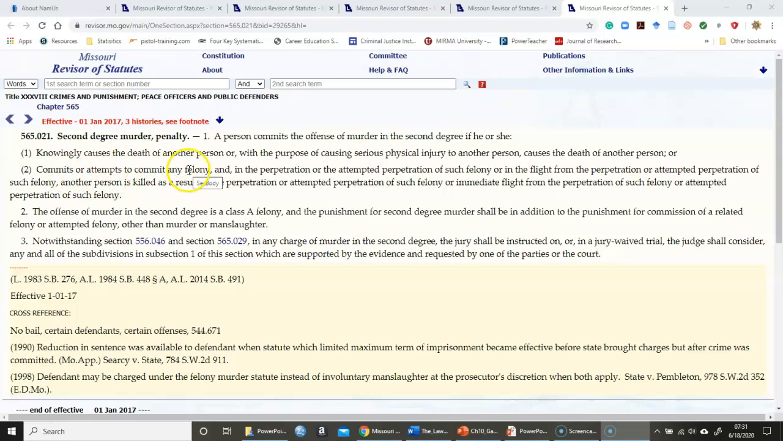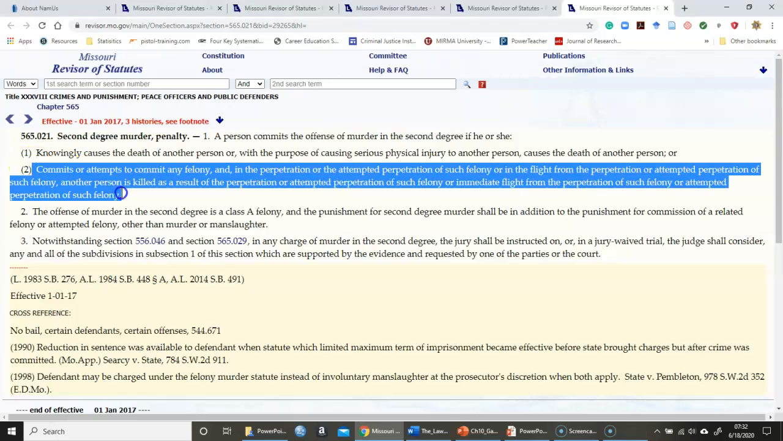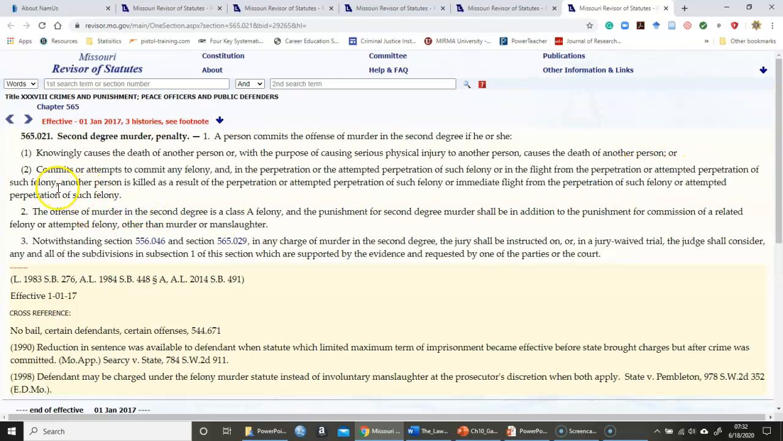Commits or attempts to commit any felony. This is our felony murder statute right here, if you were looking at Missouri. Basically any felony, the perpetration or attempted perpetration of such felony, or in the flight from the perpetration. So let's say our person commits a robbery, they leave at a high rate of speed in a vehicle and accidentally hit a pedestrian. They could be charged with felony murder based on the fact that they were fleeing the scene of that crime.